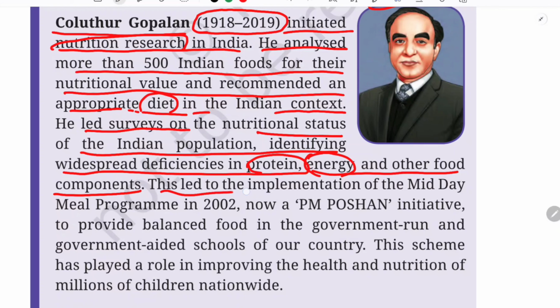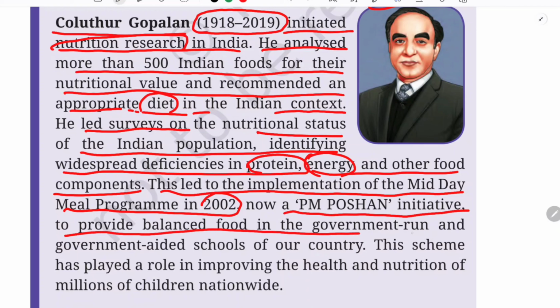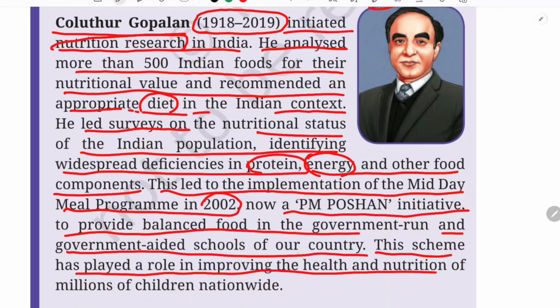So what happened, these led to the implementation of the midday meal program in 2002, now the PM Poshan initiative, to provide balanced food in the government run and government aided schools of our country. This scheme has played a role in improving the health and nutrition of millions of children nationwide. So what happens when he found that there is a major deficiency in the Indian population?